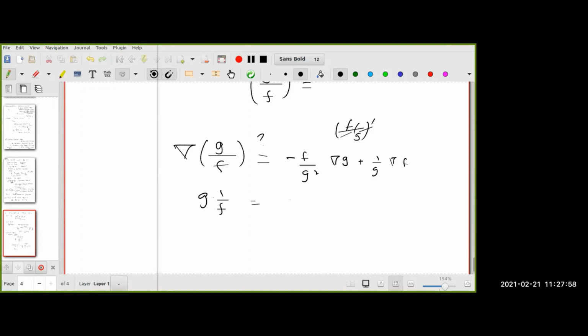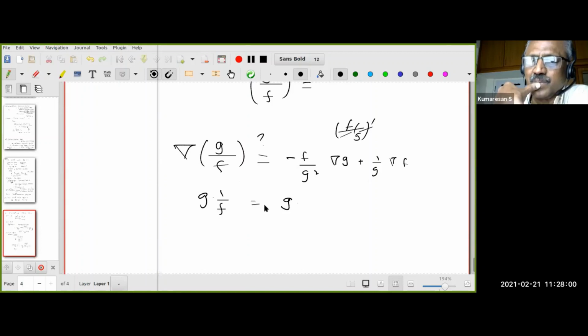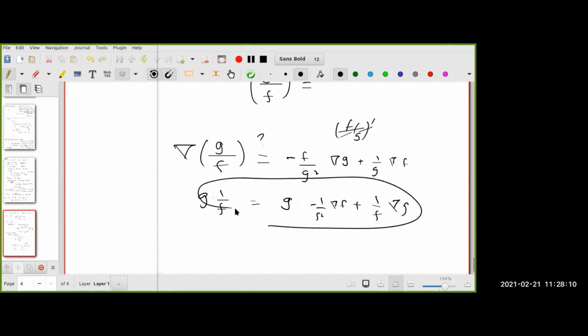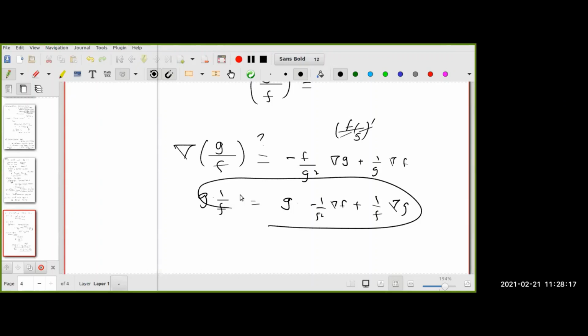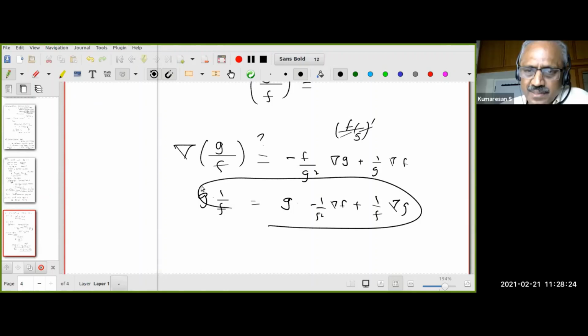Therefore, what is it? g into gradient of 1 by f, that is minus 1 by f squared, gradient f, plus 1 by f into gradient of g. Sir, I wrote in my copy. It's all right. If I am wrong, please let me know. You are recalling from your memory the f by g formula and saying it.